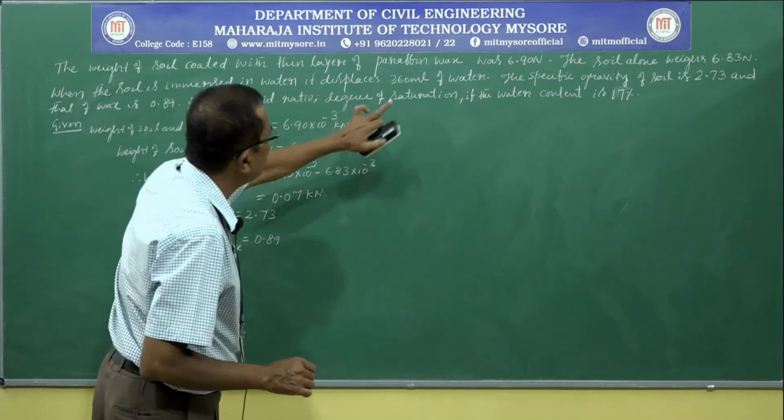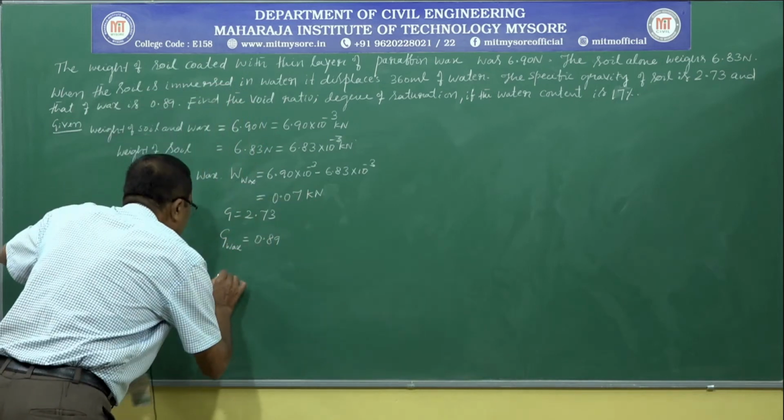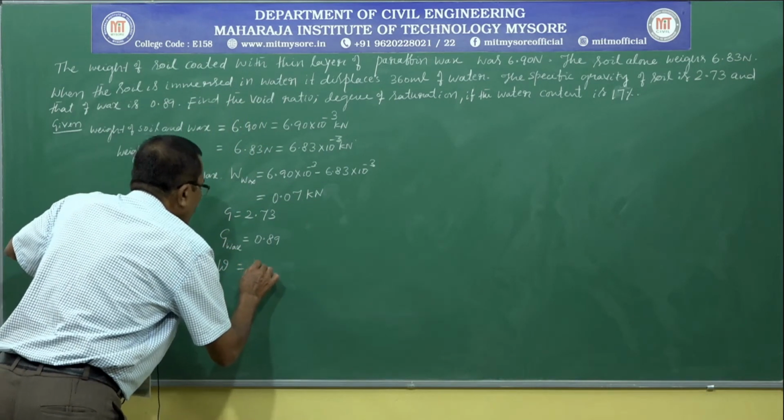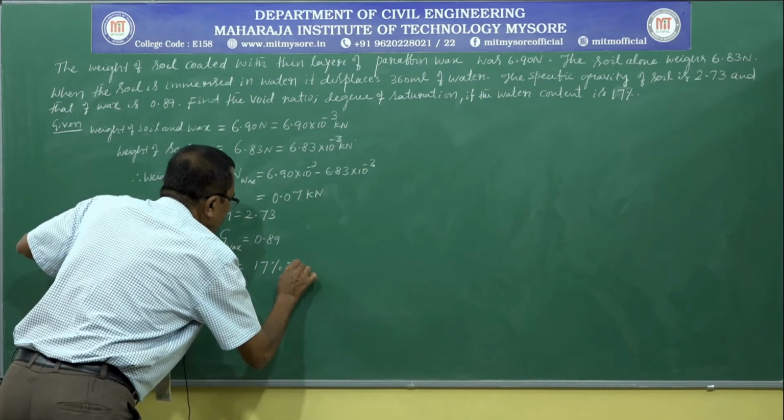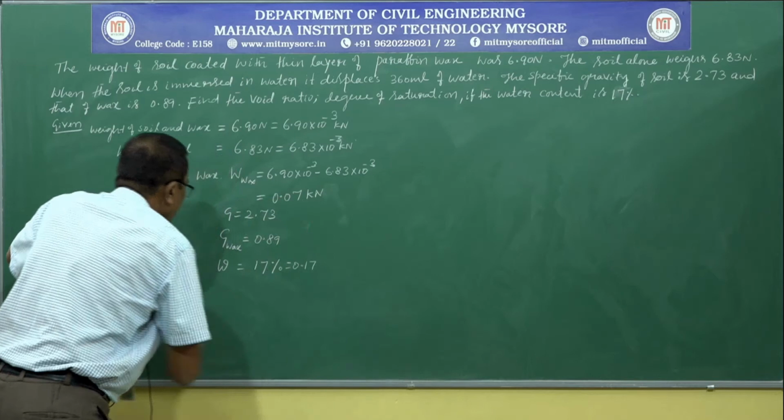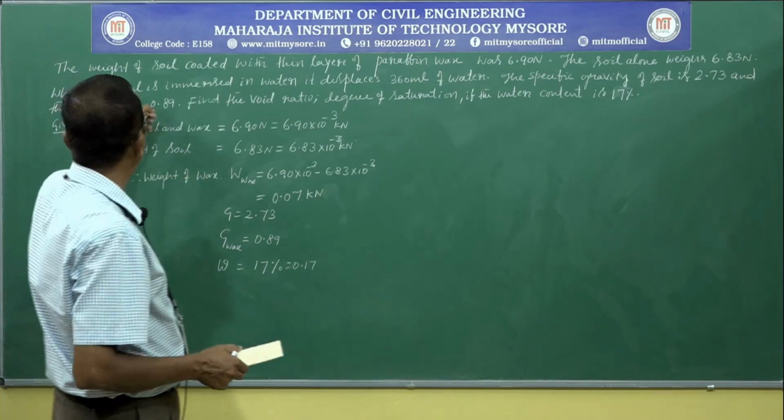It is asked to find void ratio and degree of saturation, given water content w equal to 17%, that is equal to 0.17. Of course, you can write this also as the given data.